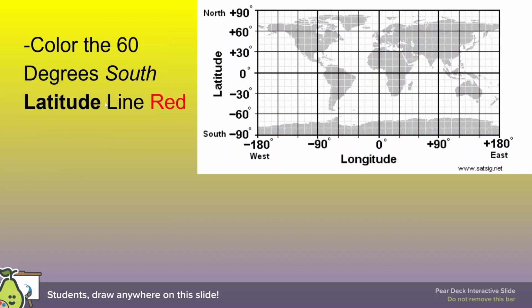Now we're moving on to 60 degrees south. Again, we are going downwards from the equator. We're looking for a latitude line, not 30, but 60 degrees south. It would be this line that I am highlighting right now.